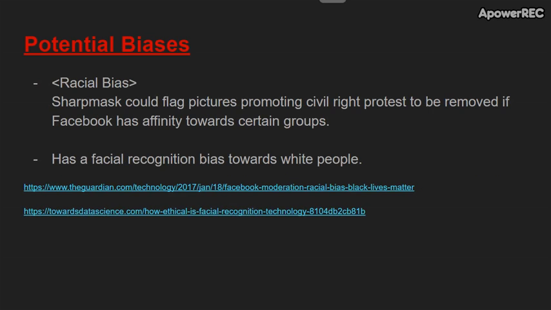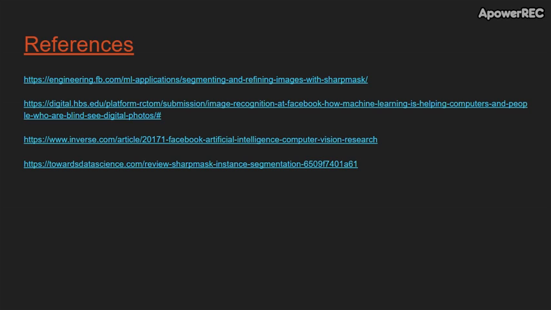Racial bias. Sharp mask could flag pictures promoting civil rights protests to be removed if Facebook has an affinity towards certain groups. It also has a facial recognition bias towards white people. More can be found on these two issues on the links provided below. Here are some more references pertaining to these particular issues that arise from Sharp mask.